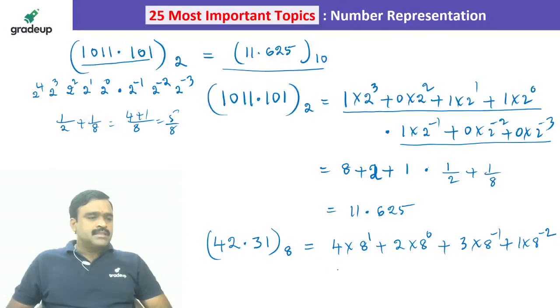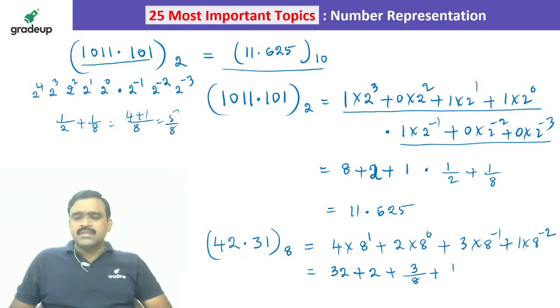Yes, Akshay, thank you. Now what is 4 into 8? 32. And 2 into 8 power 0 is 2 only. So 32 plus 2, plus 3 by 8, because 8 power minus 1 is nothing but 1 by 8, so 3 into 8 power minus 1 is 3 by 8. Then 1 into 8 power minus 2 is 1 by 64.